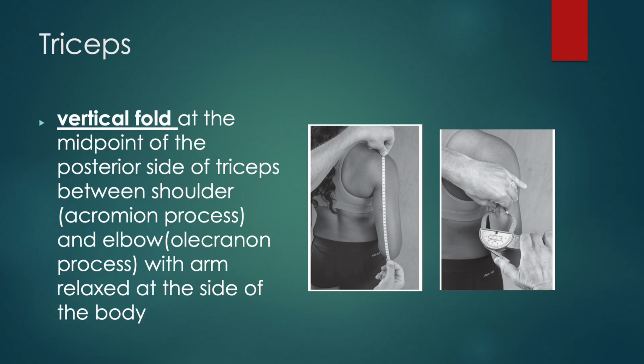Okay, and then as you can see on the right, they're pinching the skin vertically, and then they have that perpendicular line just underneath the fingers where they're applying the skin fold calipers. For this picture, the calipers are being applied at a little bit of an angle just so you can see it a little bit easier, but they should be perpendicular to the body.